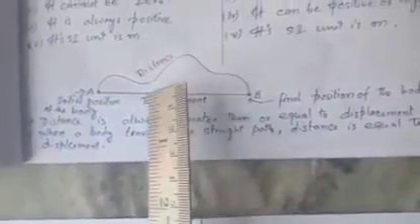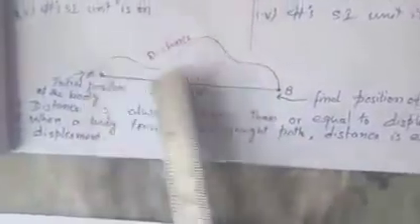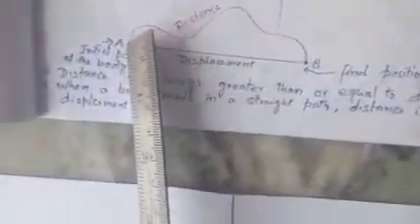This distance is greater than displacement, but there is only one case: if the body travels in a straight line.